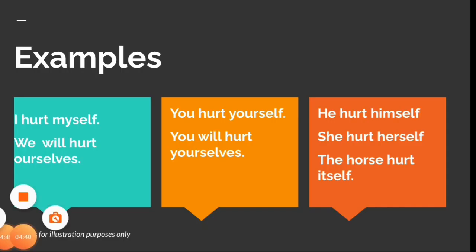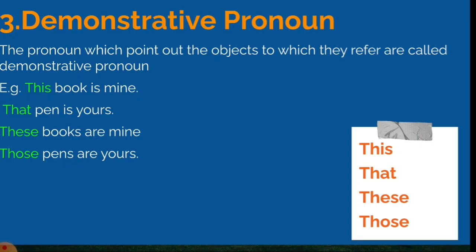examples of reflexive pronoun. It will be noticed that each of these reflexive pronouns is used as the object of a verb and refers to the same person or thing as that denoted by the subject of the verb. So these are the reflexive pronouns. These reflexive pronouns can also be used as emphatic pronouns.